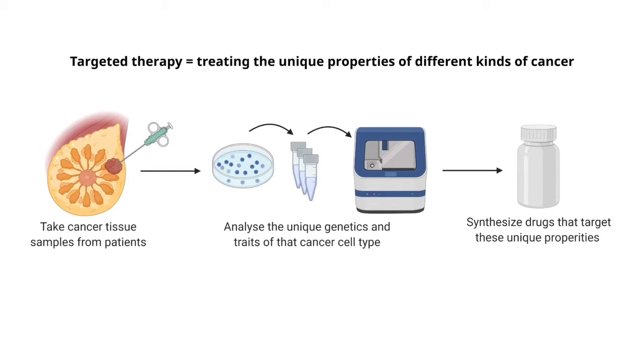We can use these tissue samples to try to find out what unique gene mutations and traits cause these types of cancers to form. Once we figure out those properties, we can then design drugs and other treatments that directly target those unique traits of the cancer cells.